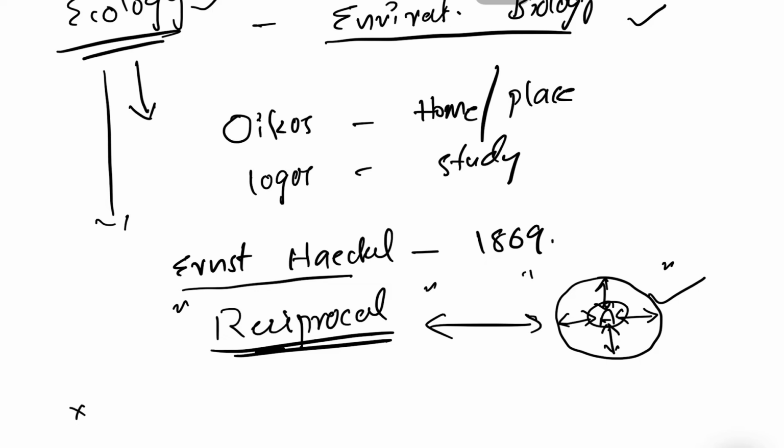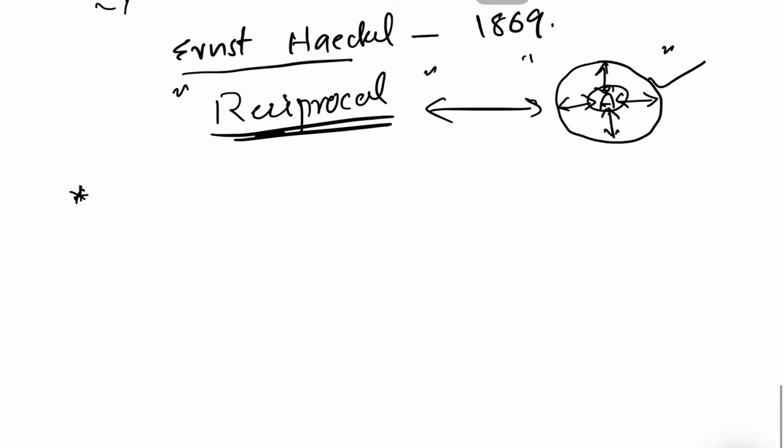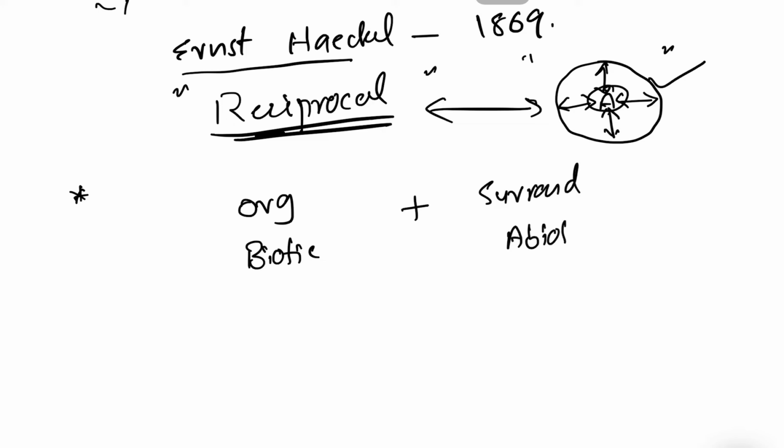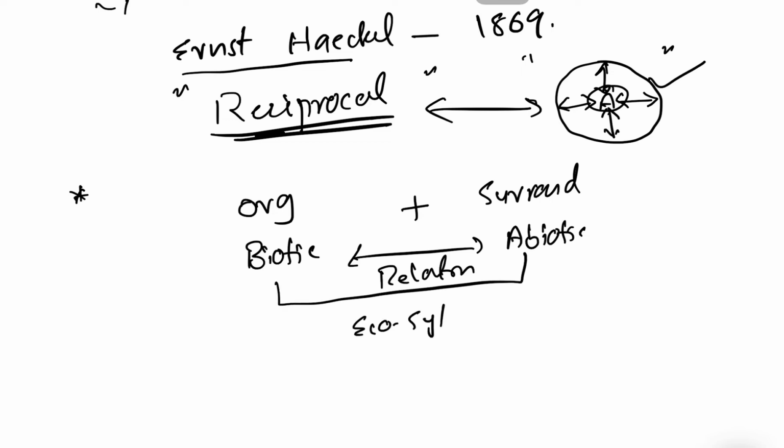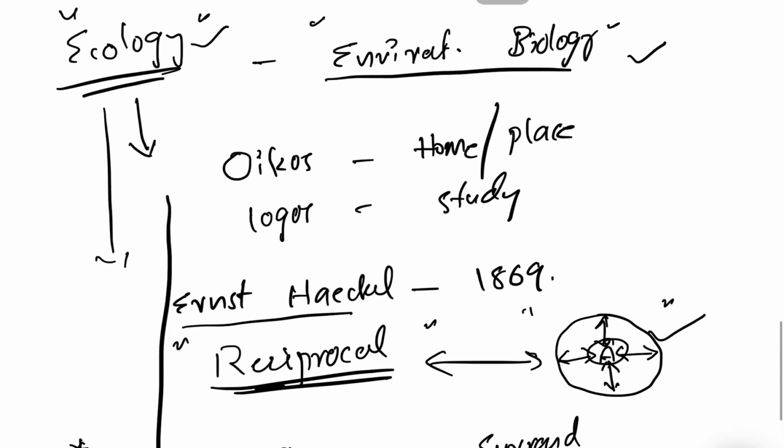So in a simple way, again, if you want to put this ecology in a simple way with the just said definition, see, interactions of organism is nothing but biotic component, we know that, plus with the surroundings. Surrounding is nothing but abiotic. And if you want to study this particular relationship between biotic and abiotic components, and this relationship is called as ecosystem, so that study of different ecosystems is also called as ecology.